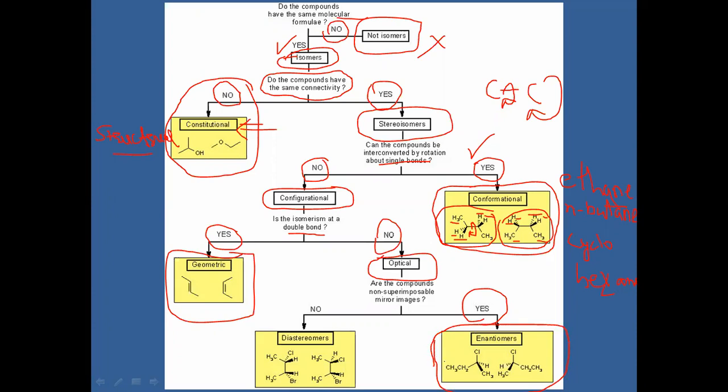Enantiomers means those isomers having non-superimposable mirror images.